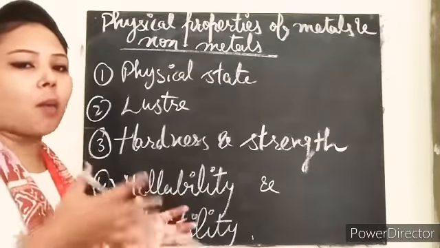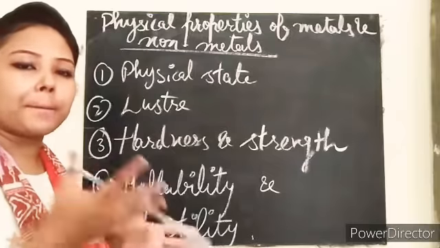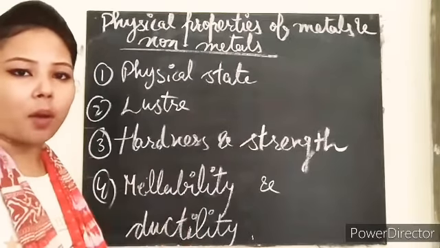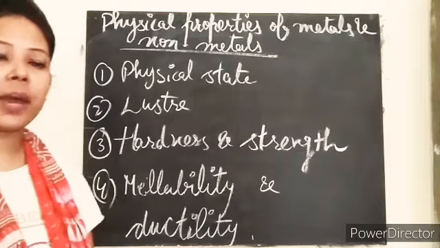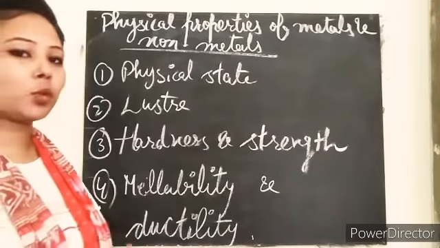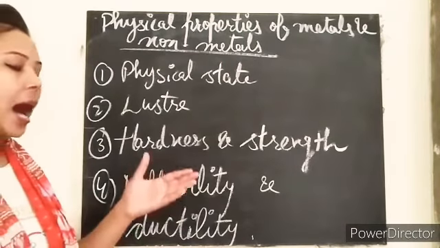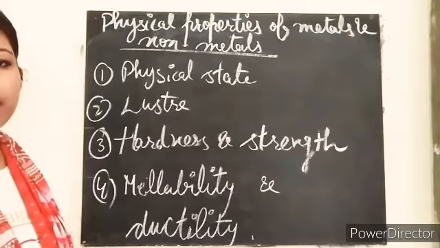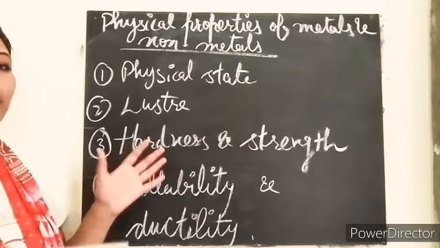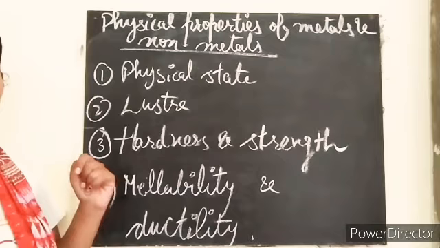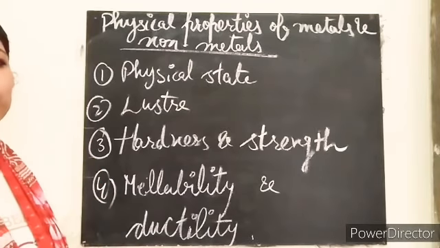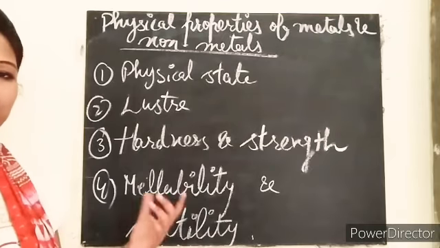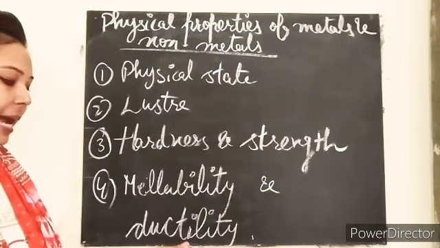Mostly all the metals are hard and strong except sodium and potassium. These are the two elements which are not as hard as the other metals, okay. Non-metals are not hard and strong, but if we talk about diamond, it is hard in nature, clear?